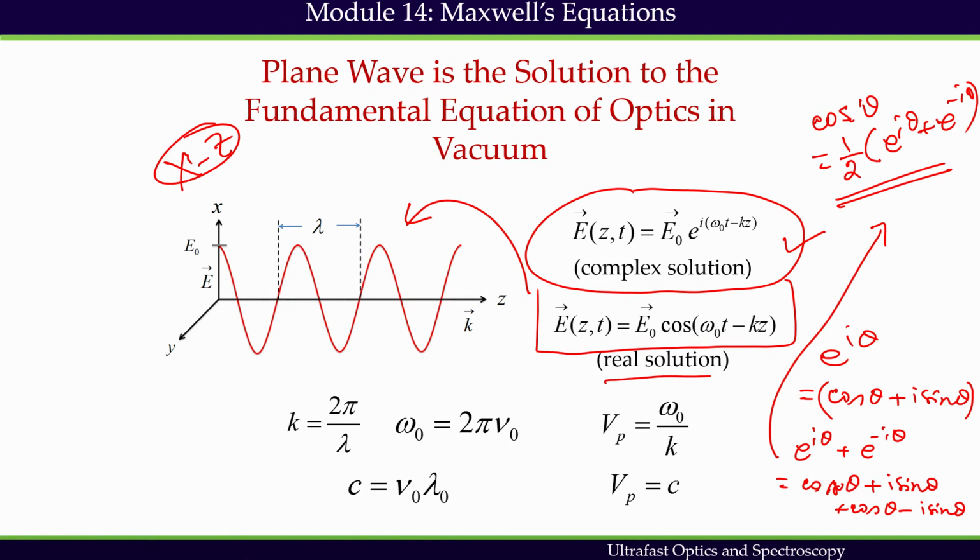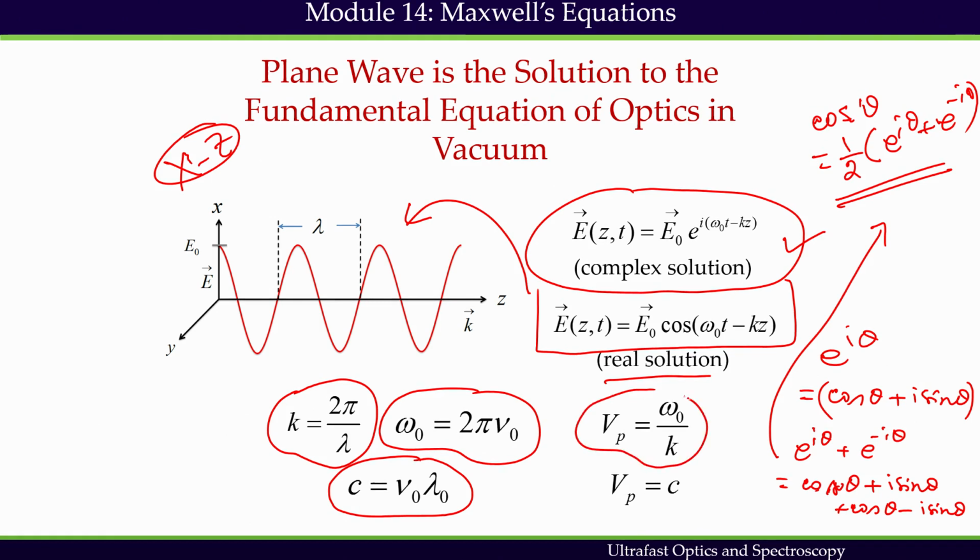This is a solution to the fundamental equation of optics in vacuum. In module 2, we have seen that these quantities are related to each other. So, now k is related to lambda, which is the wavelength of the wave. Omega naught is related to the optical frequency nu naught. C is related to wavelength. Vp, which is phase velocity, is nothing but c in vacuum. So, these are the relationships we have seen in module 2.